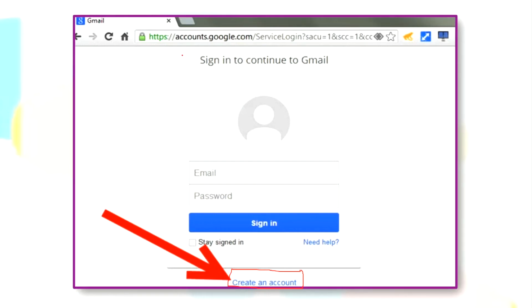First, it will ask you to sign in or continue to Gmail. When can you sign in? When can you continue? You can sign in and continue only if you have an account. If you do not have an account, then you have to create an account. Okay, then if you have an account, what will you do? You will have to write your